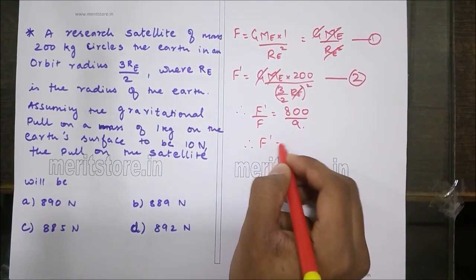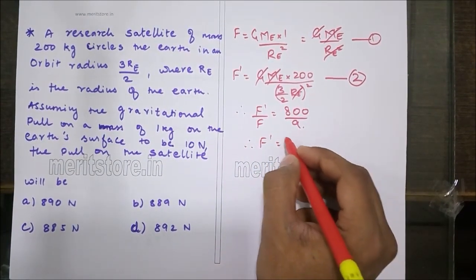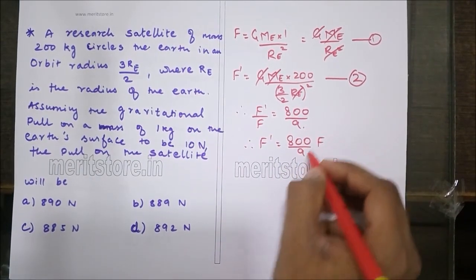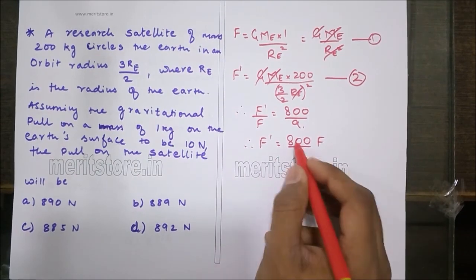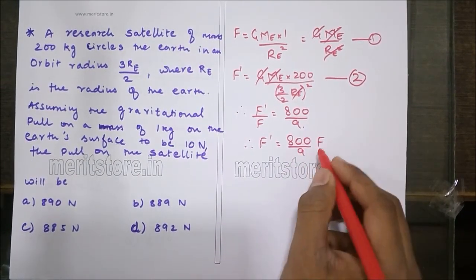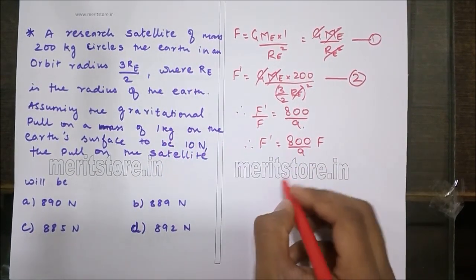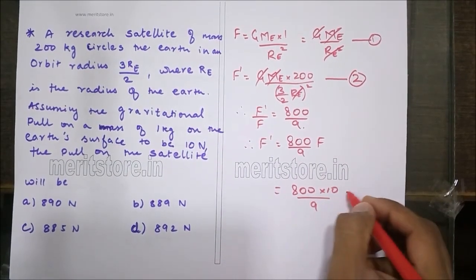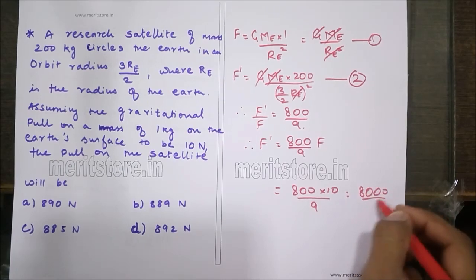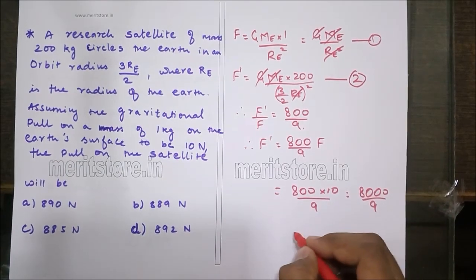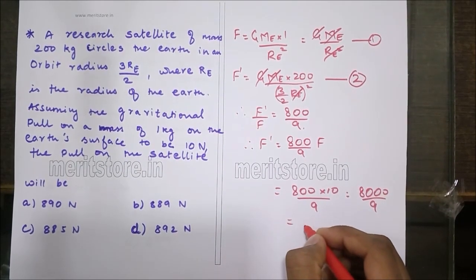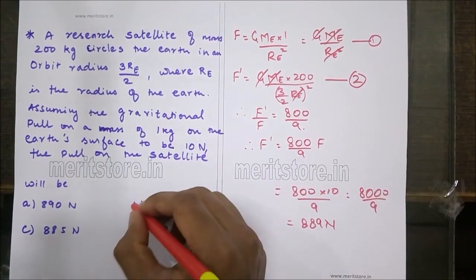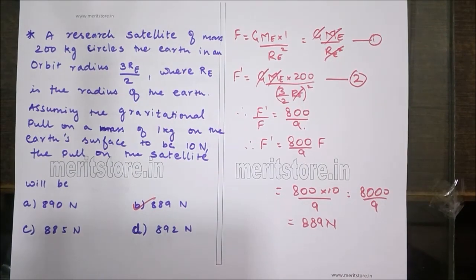Therefore F dash, that is the force exerted on the satellite by the Earth, is 800 by 9 times F. Since F is given as 10 newtons, 800 into 10 by 9 is nothing but 8000 divided by 9, which comes to 889 newtons. Hence option B is the correct answer.